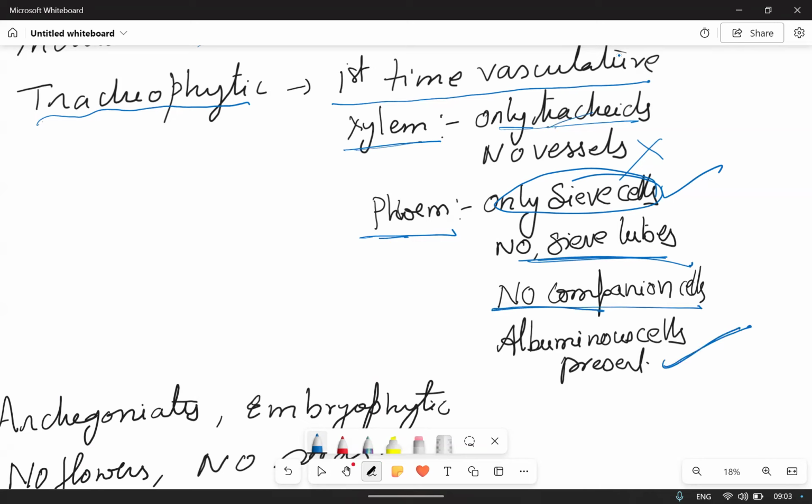Xylem has only tracheids, no vessels. Phloem has only sieve cells, no sieve tubes. And no companion cells, only albuminous cells are present.